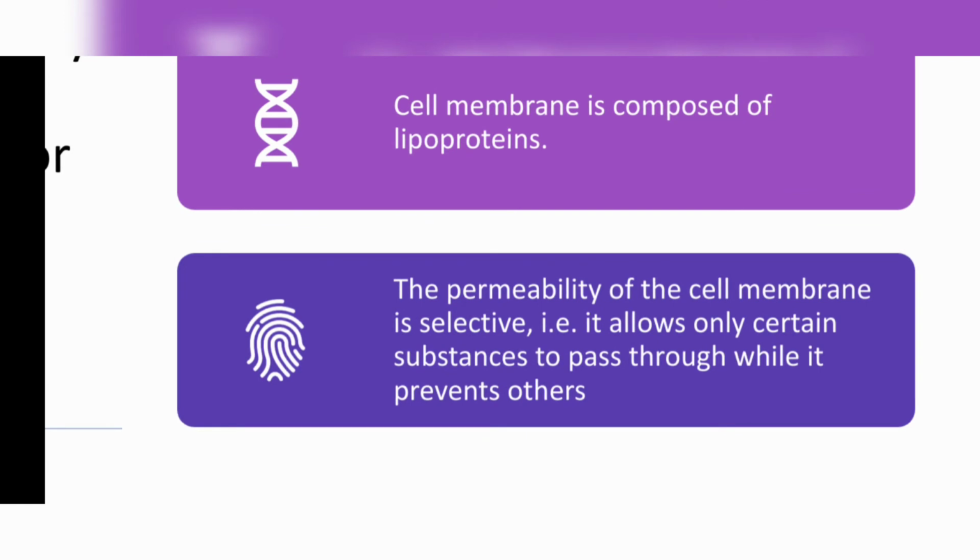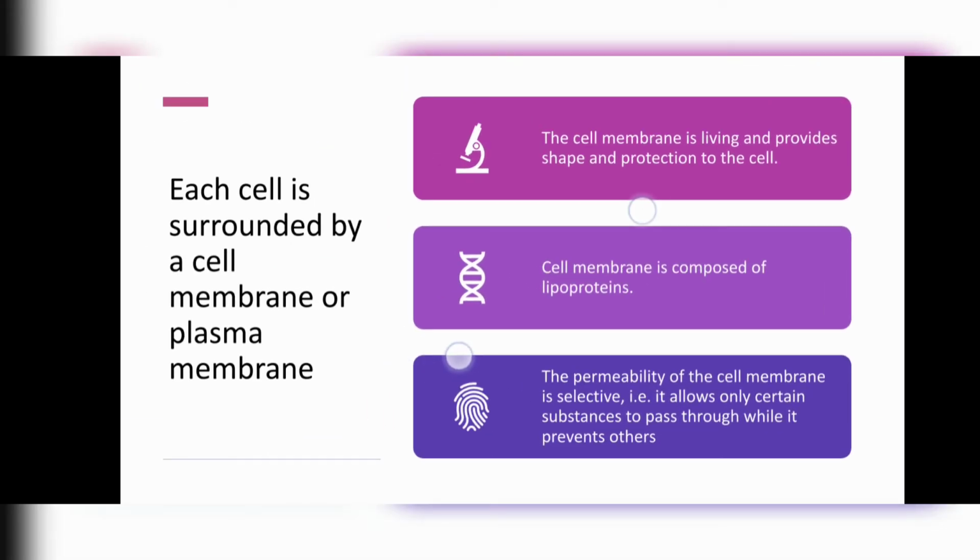Third is the permeability of the cell membrane. The permeability of the cell membrane is selective. Permeability means the substances it lets go inside. The cell allows nutrients and proteins to go inside and waste products to get outside. How is this done? Because it is selectively permeable. It does not allow bacteria, the things that can affect the cell, to go in, but it allows the things that are important for the cell. So we can say it is selectively permeable.